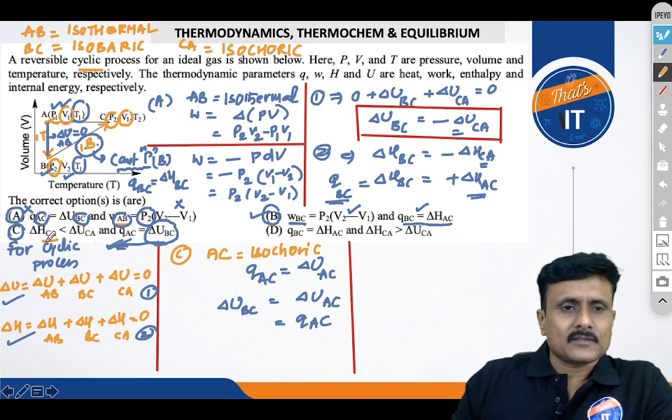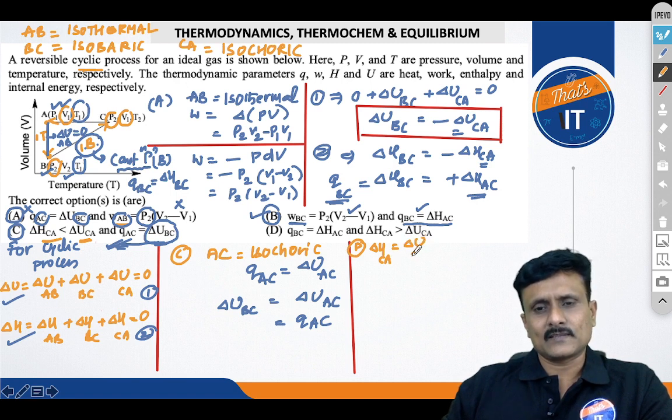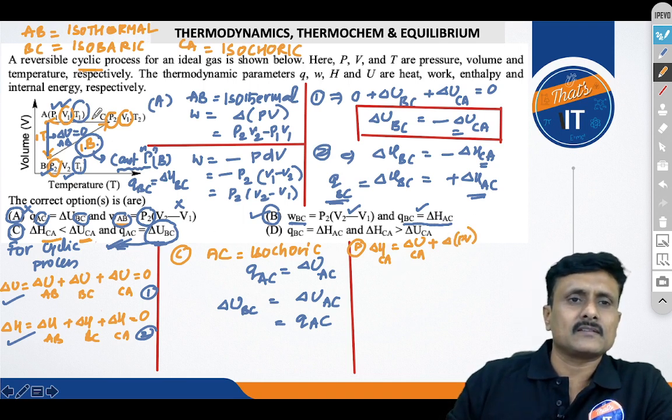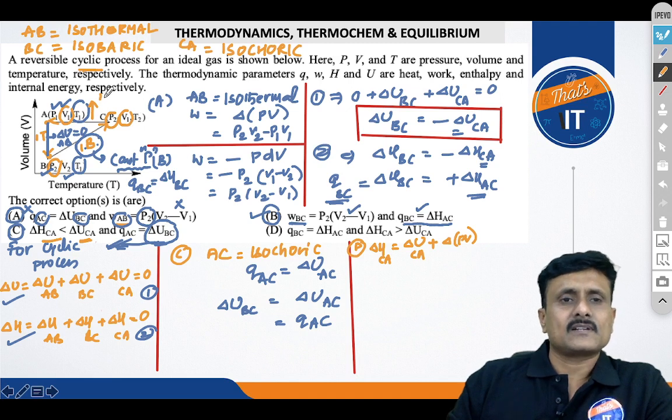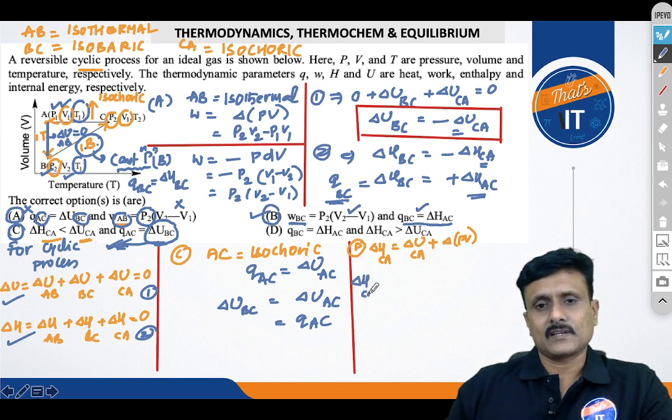For option D, delta H of CA is delta U of CA, right? Let me write: delta H of CA equal to delta U plus delta of PV, and CA is what? CA is where volume is constant, nothing but isochoric. So how are we going to write this? Delta H of CA is equal to delta U of CA plus V into delta P, right?